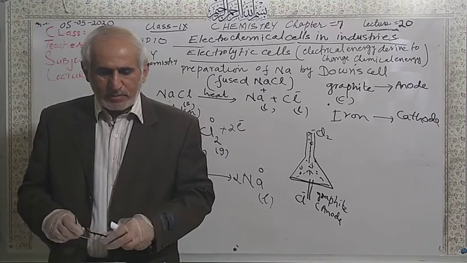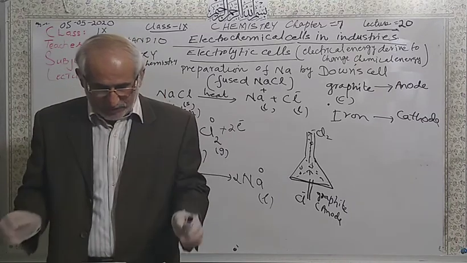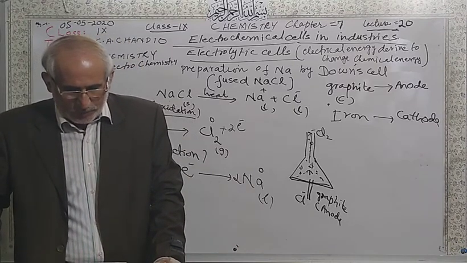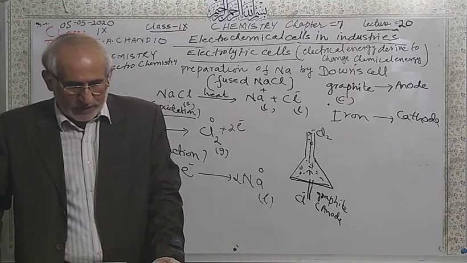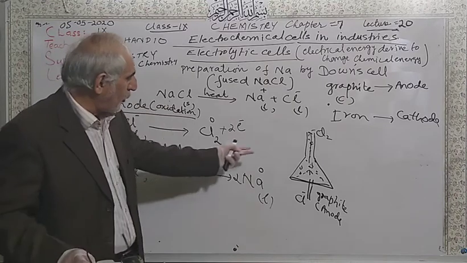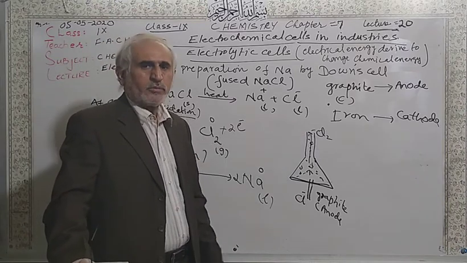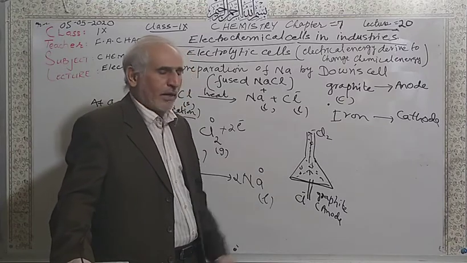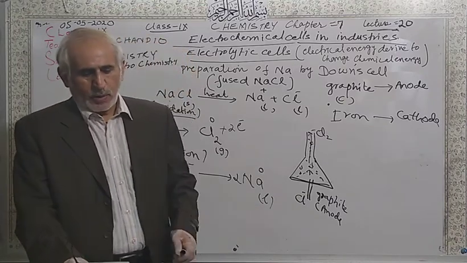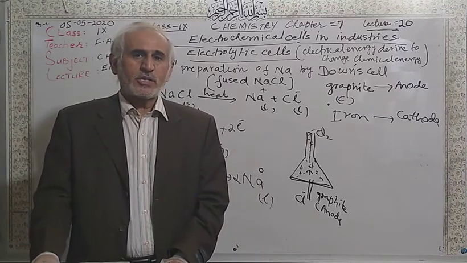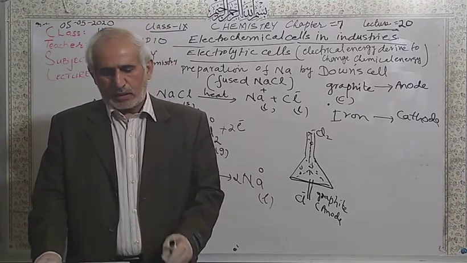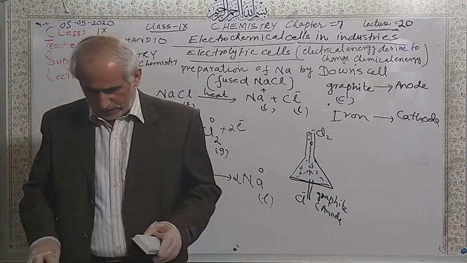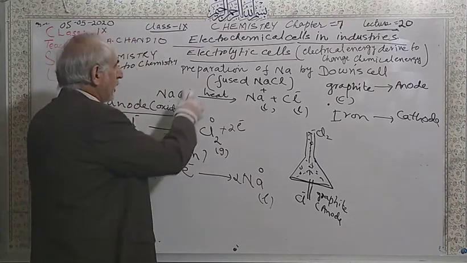You can see the chemical reactions given on the next page, 174. At the cathode, reduction occurs, and molten sodium is collected in the sodium collecting ring, from where it is periodically drained, while the chlorine gas is collected in the funnel I told you about, at the top of the cell. This is given in your book, page 174. This is about the electrolytic cell, the Downs cell. I will explain the other one in detail in the next lecture, inshallah. So again, the electrolytic cell.